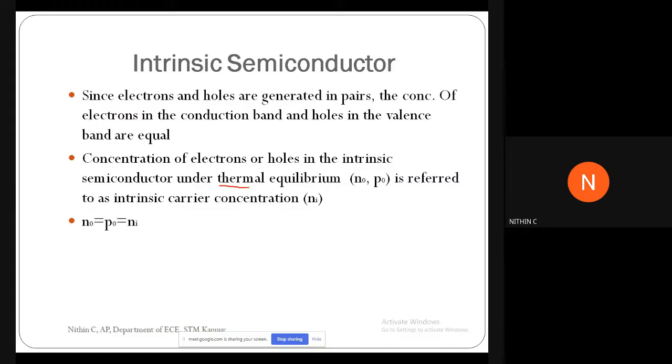Thermal equilibrium is a term that you should remember. Thermal equilibrium means the only energy, only force that is applied is thermal excitation. Only temperature variation. No other external forces are applied.